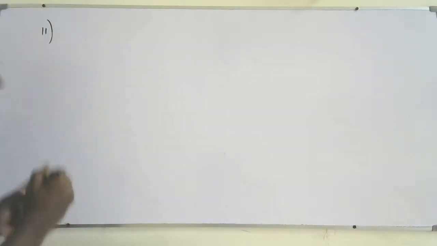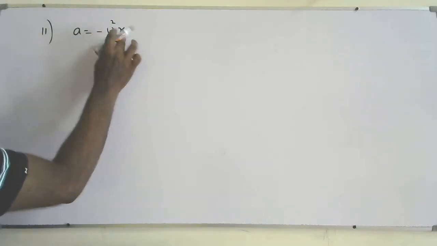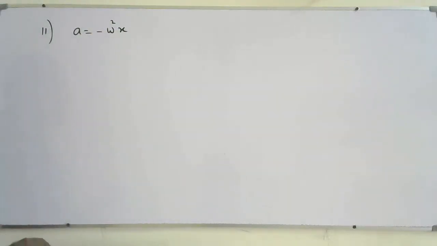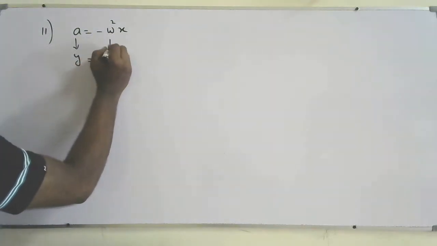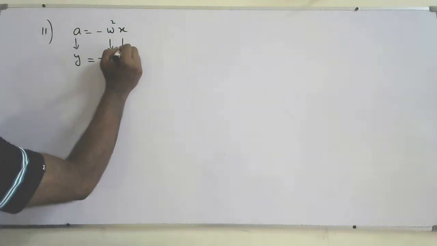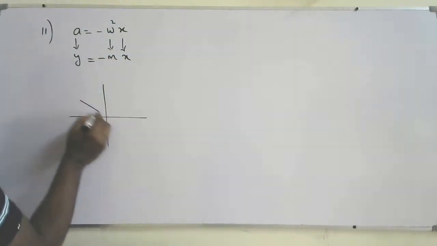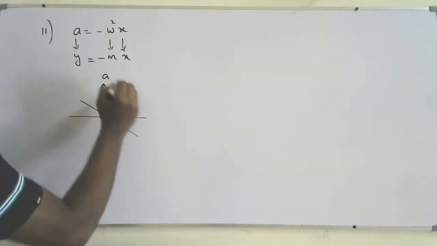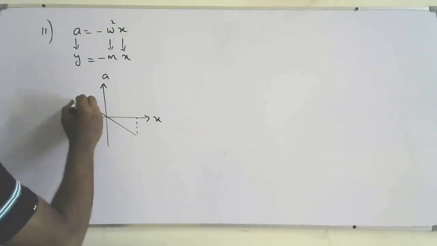You know, normally an acceleration against displacement graph will be a straight line through the origin. So you know that a equals minus omega squared x, where x is the displacement measured from the equilibrium position. If you plot a graph of acceleration against displacement, you will get a straight line through the origin like this. So this is the acceleration, this is the displacement.